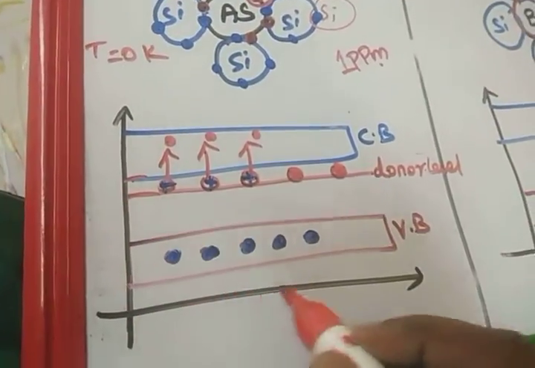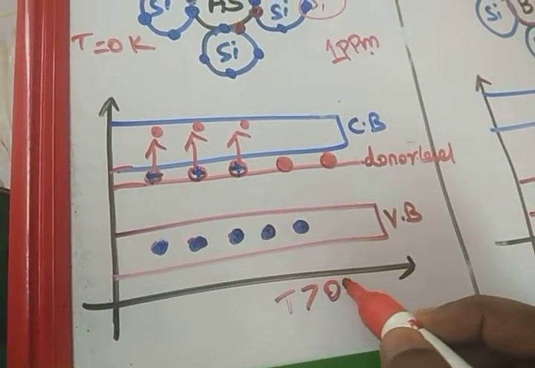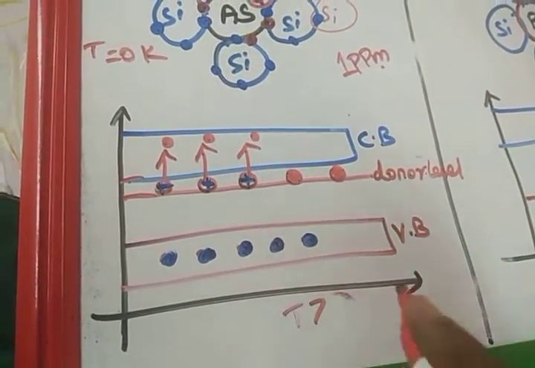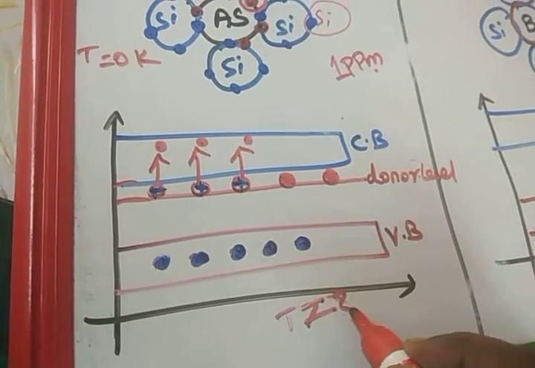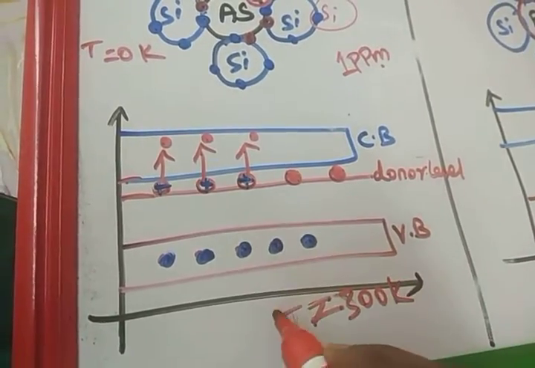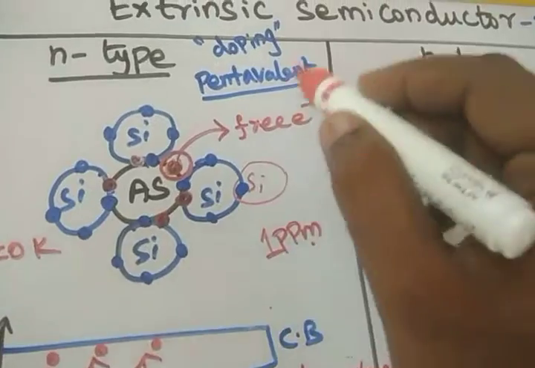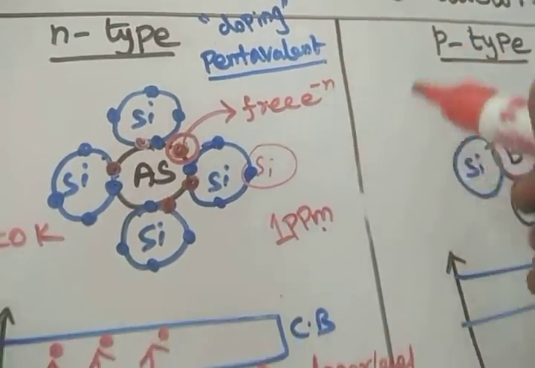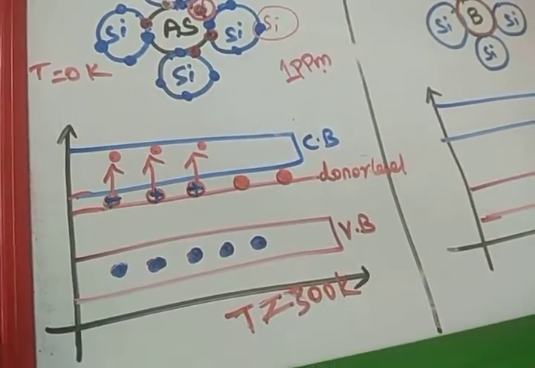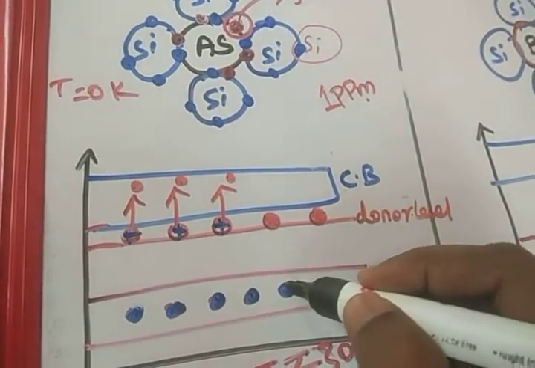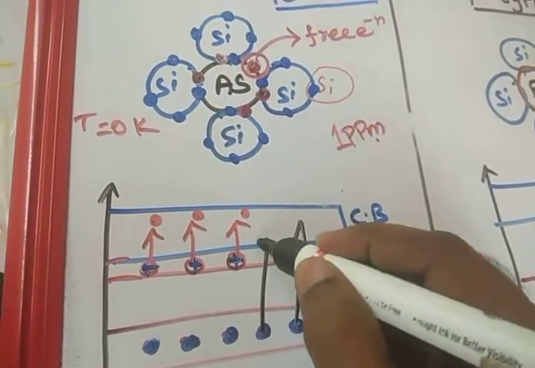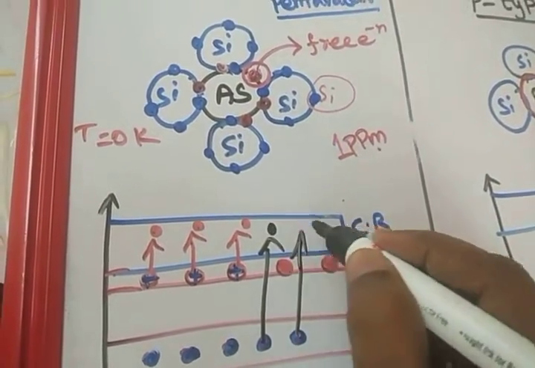When the temperature T is greater than 0 Kelvin, around 300 Kelvin at room temperature, a few covalent bonds in the crystal structure break, and the valence electrons come to the conduction band.